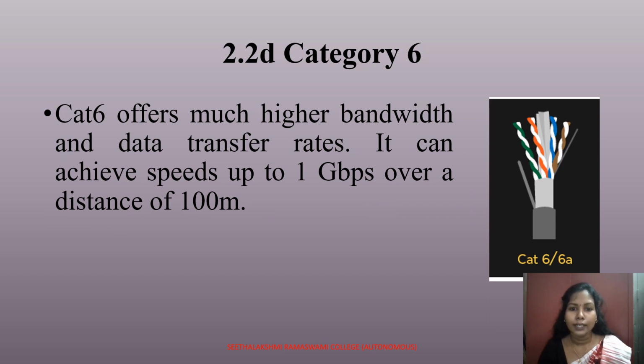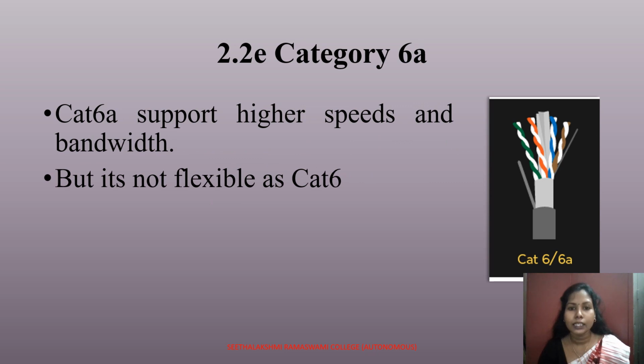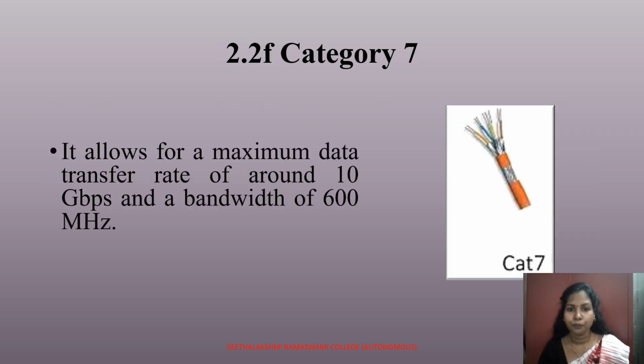Next is category 6. This offers much higher bandwidth and data transfer rates. It can achieve speeds up to 1 Gbps over a distance of 100 meters. Next, category 6A. This supports higher speeds and bandwidth, but it is not as flexible as Cat6. Category 7.